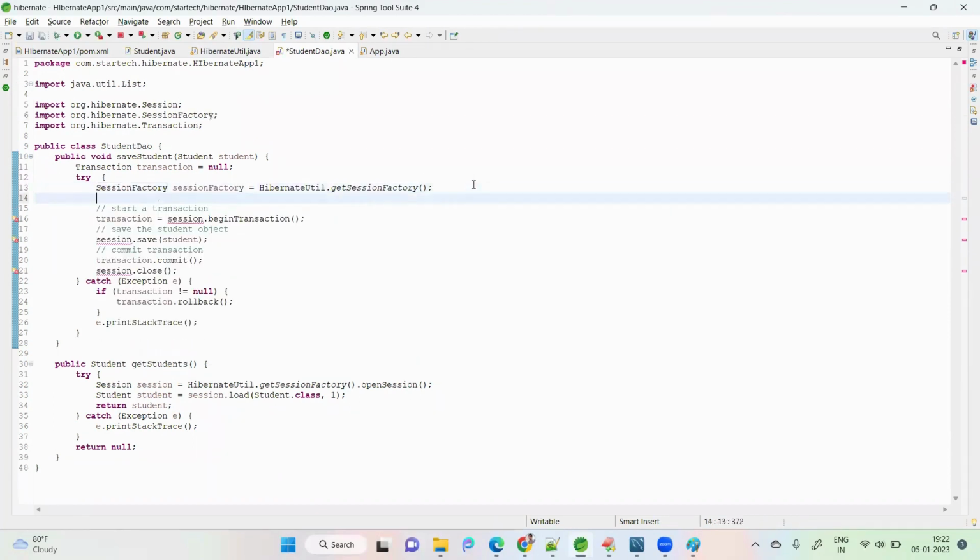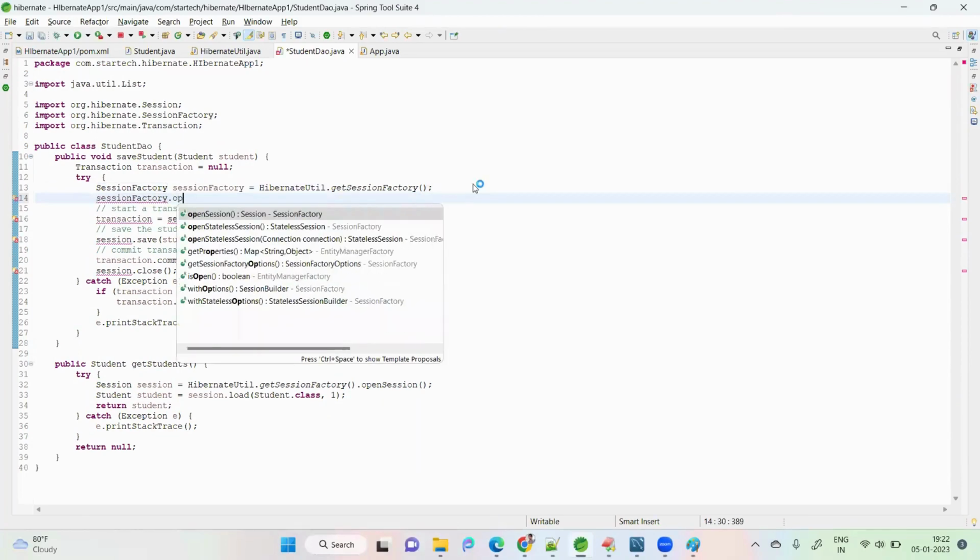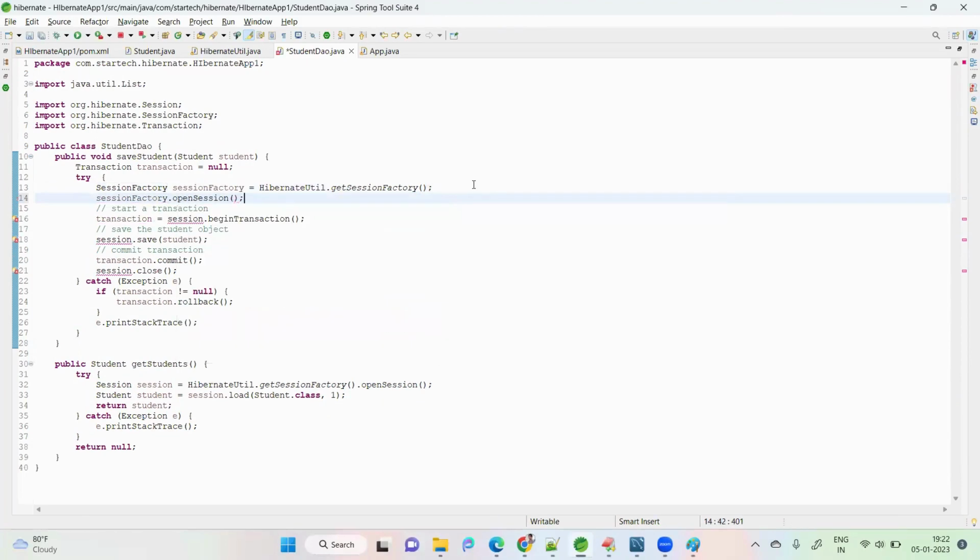Next, session factory dot open session. I'm asking it to give one session to me. From the session, I'm starting one transaction with begin transaction, to execute some queries. Then I'm asking it to save the student object and commit the data.